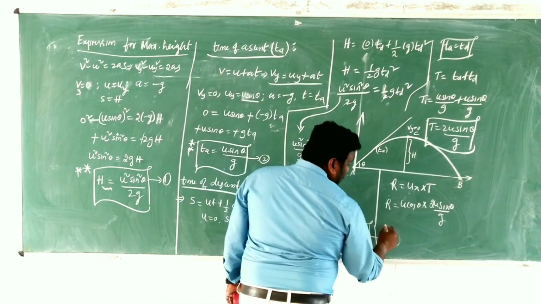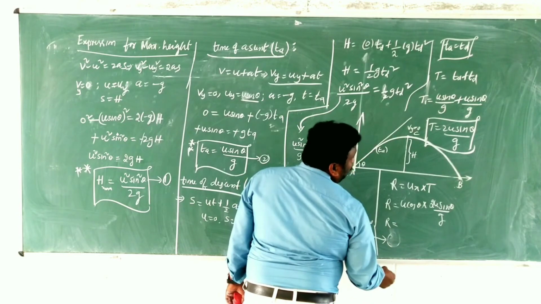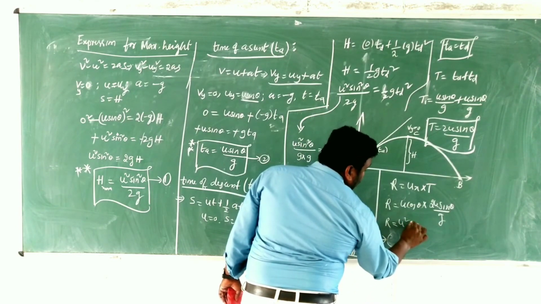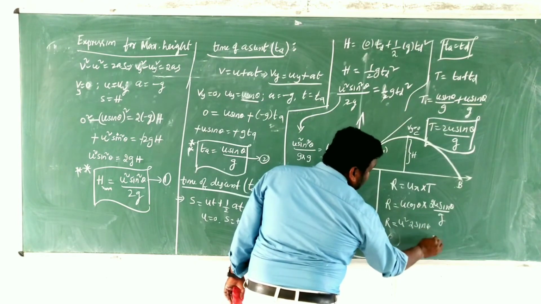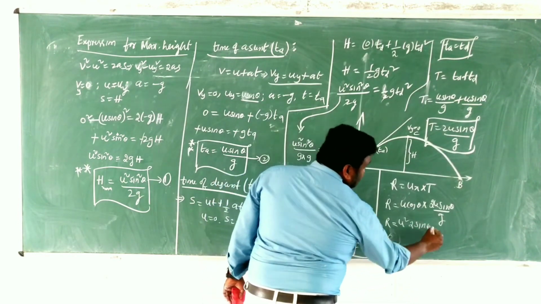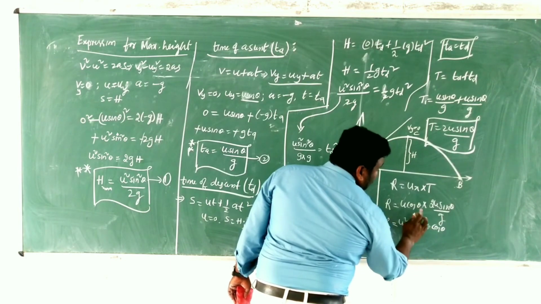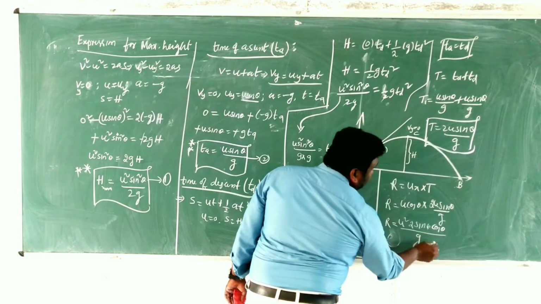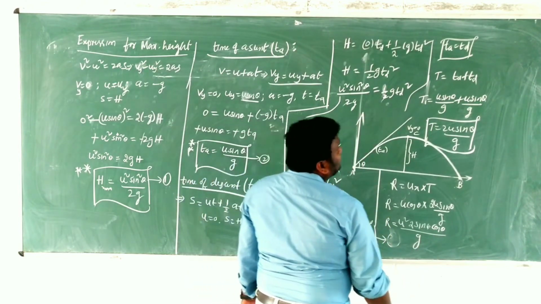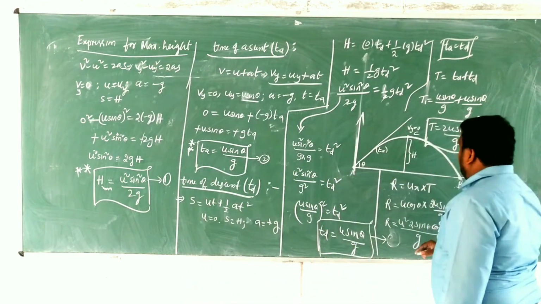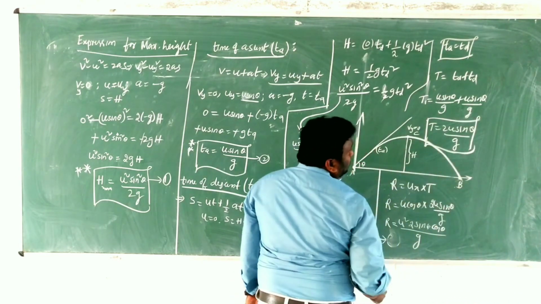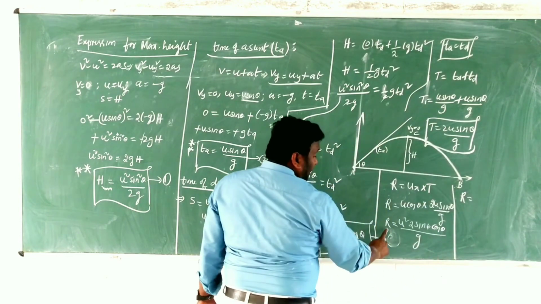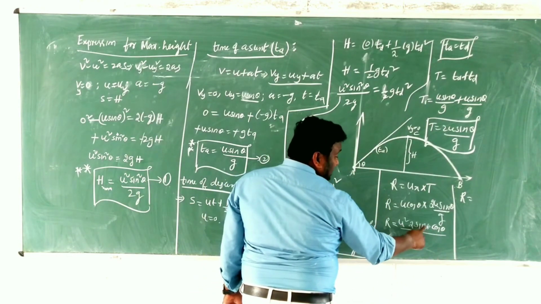Then R is equal to u into u, u square, then 2 sin theta cos theta by g. So R is equal to u square into 2 sin theta cos theta by g.